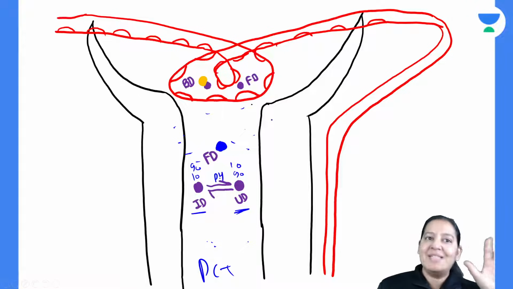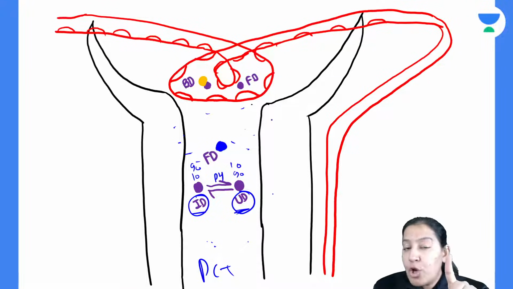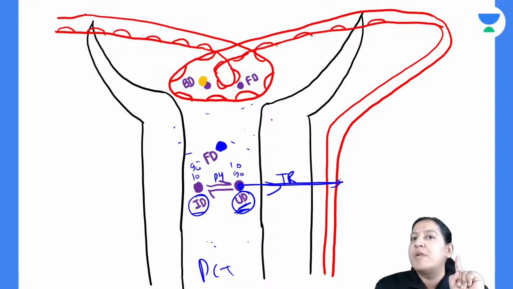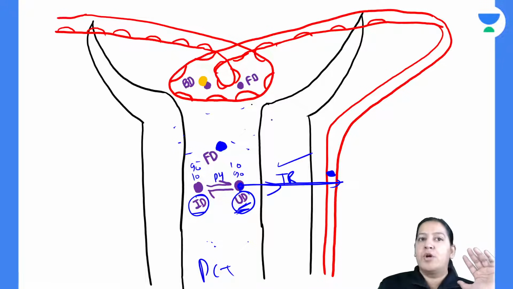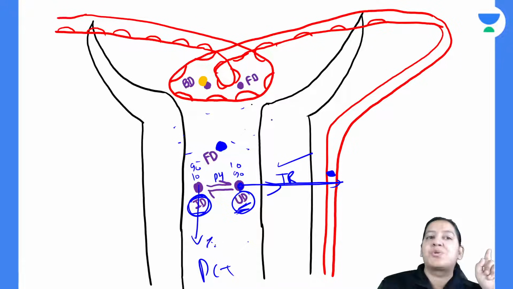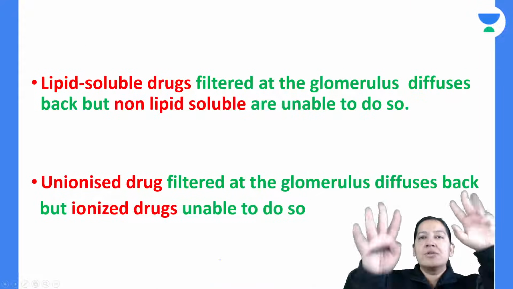So the summary is that some drug is unionized and some drug is ionized. What I have told you, the golden rule. Who will repeat the golden rule? Unionized will be absorbed. It will show tubular reabsorption and it will be absorbed in the blood. It will go in the blood. And ionized cannot be reabsorbed, so the only option is excretion in the urine. Have you got it?